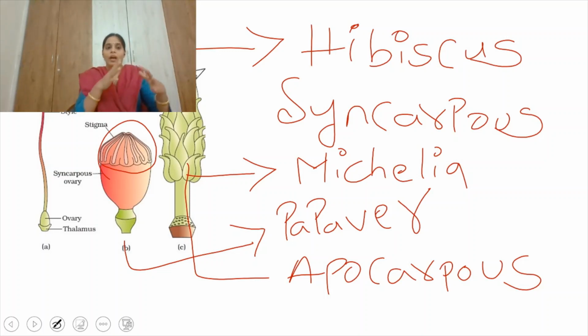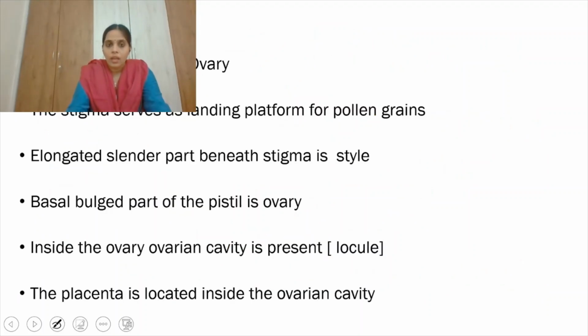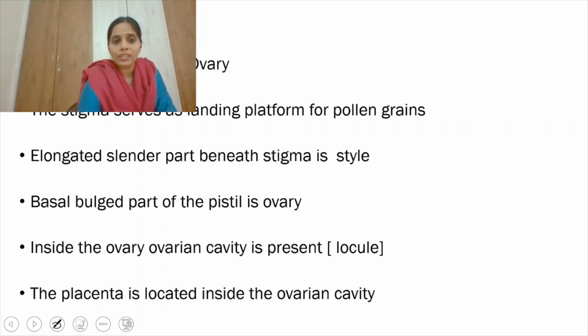So multicarpellary is divided into two types. One is syncarpous and the second one is apocarpous. Syncarpous means the carpels are attached at one point, and in apocarpous, the carpels are not attached at one point. So these are the examples. Now let's discuss the pistil. Either one pistil is there or multiple carpels are there. Each pistil contains three parts: one is stigma, the other is style, and the ovary.